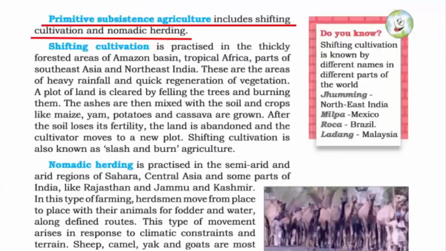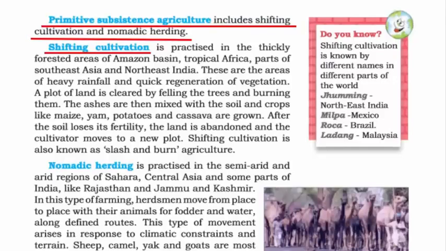On the other hand, primitive subsistence farming is a form of agriculture where almost all the produce goes to feed and support the household, and it is not for sale. That's why the word primitive means ancient and traditional. With this you can also figure out that this kind of farming is mostly practiced by tribal people, and hence shifting cultivation and nomadic herding are very famous.